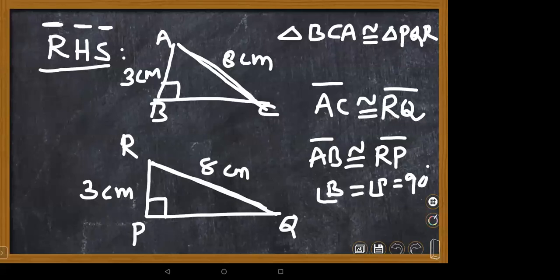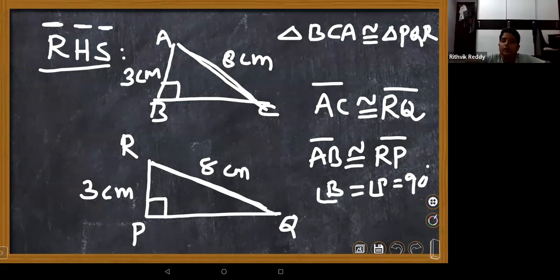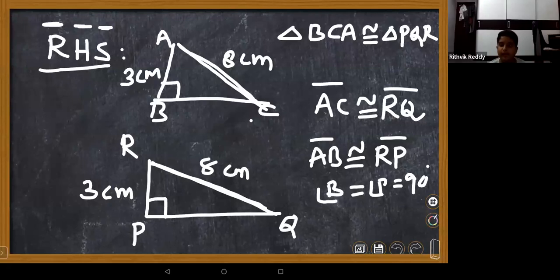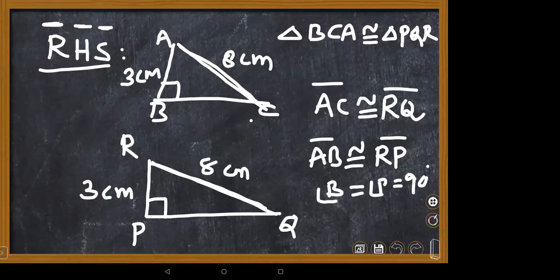Ma'am, is it correct if we write ABC is congruent to RPQ? No. One minute, please listen. You can write this in any way. ABC is congruent to RPQ is also correct. Ma'am, you told that it should be in a correct way. Don't think about whether the congruent parts are similar or not when you are writing. You are supposed to check.